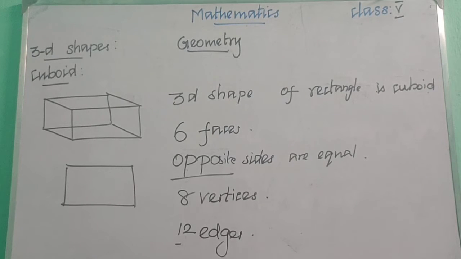The next 3D shape we are going to learn is cylinder. Have you seen a cylinder in your house? In your kitchen you may have seen a cylinder, right? It is in the shape of a cylinder. That is a 3D shape. Let us learn about that.